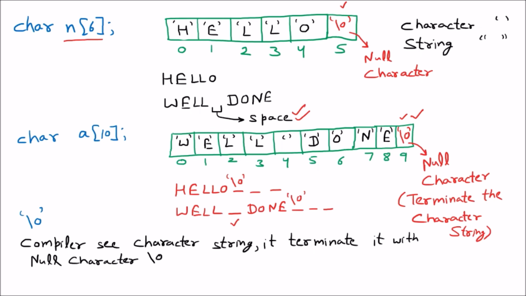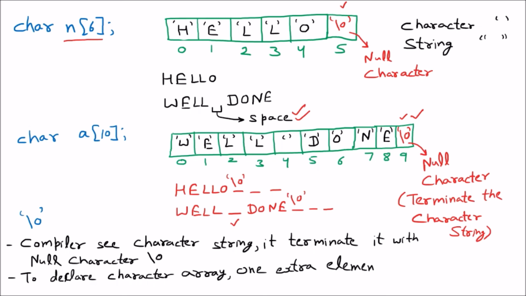And one more thing: to declare a character array, one extra element space is required for the null terminator. Well, null terminator or null character, both are the same thing. So that is the extra space for \0.